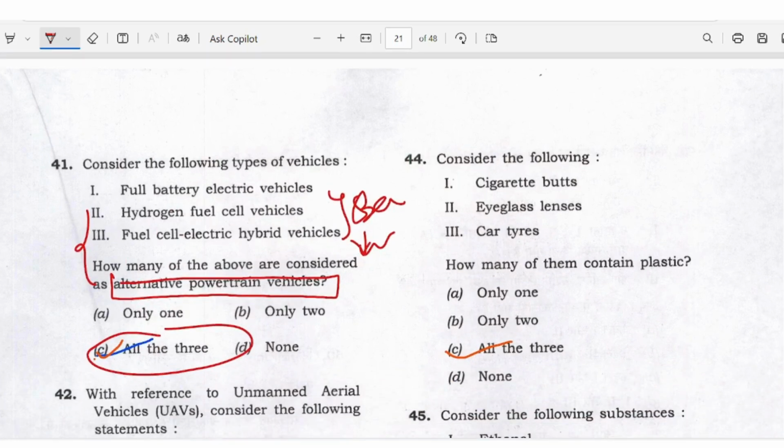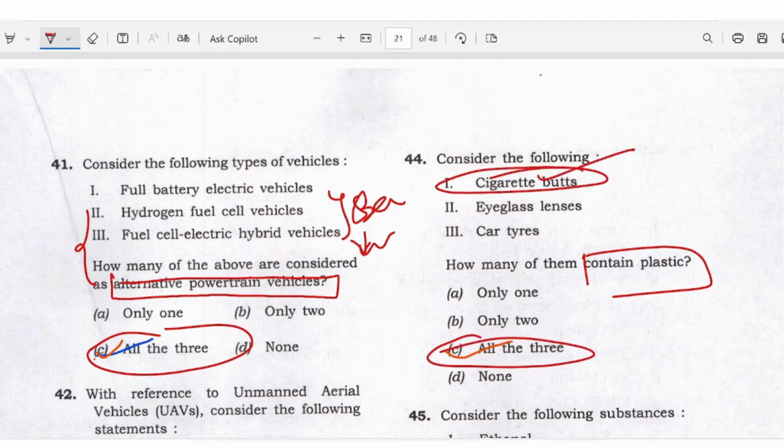Cigarette butts, eyeglasses lens, car tyres. How many of them contain plastic? Most of the people get confused about cigarette butts, but they also contain plastic. So answer is C here. All the three.